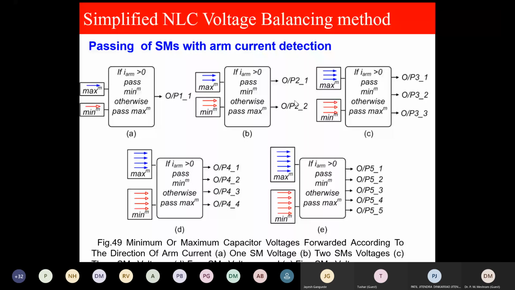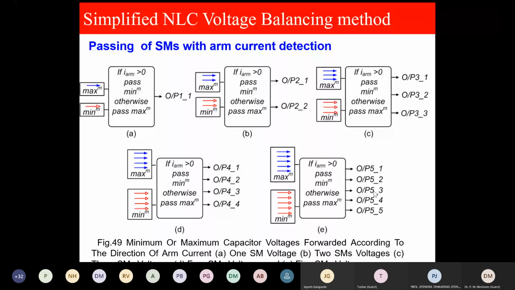So at this I get 1, at this I get 2, here 2, 2 is minimum, 2 here is maximum. It depends whether I get minimum or maximum. It depends on the direction of the arm current. Here I get 3 output. Here 4, here 5. Now, for an example, you please be cautious in understanding this.